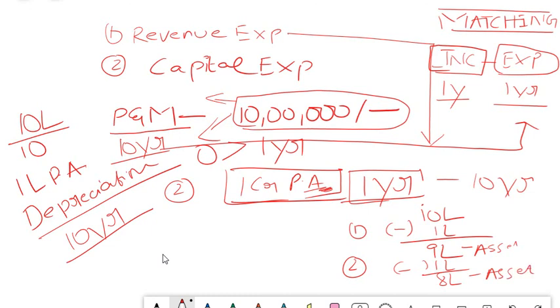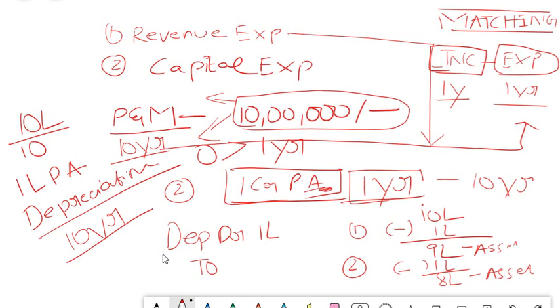So what is the entry that you pass for this? Simple concept of logic which I told to you. Depreciation is an expense or an income? It is an expense. Expense comes under P&L or balance sheet? P&L. Expense in P&L is debit balance or credit balance? Debit balance. So depreciation debit 1 lakh only for that year. 2.